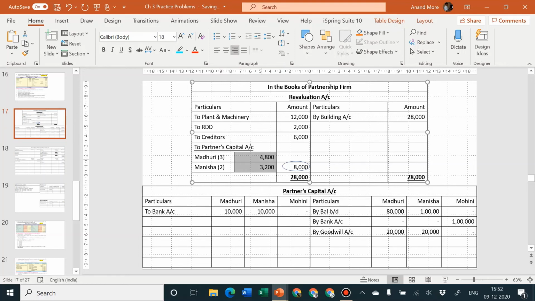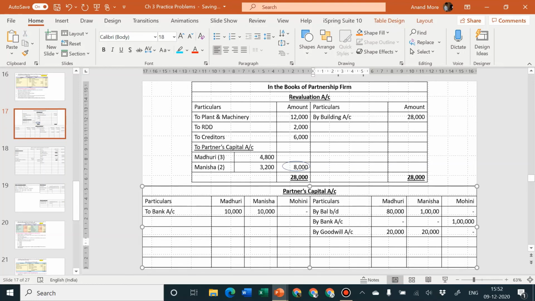Okay, very good. Second effect of the same will go to partners' capital account credit side by revaluation account, that goes to 4,800 and 3,200, and nothing to be given to Manisha, nothing to be given to Mohini.